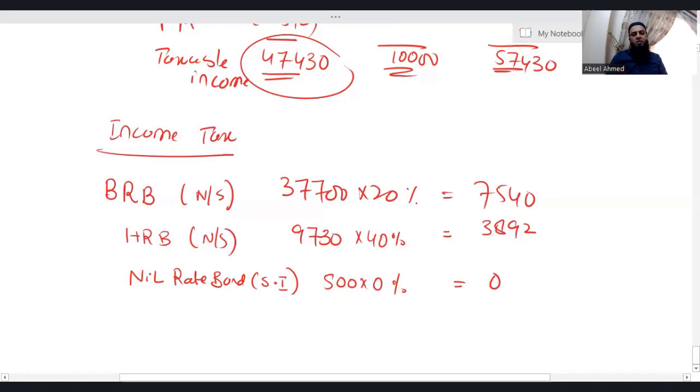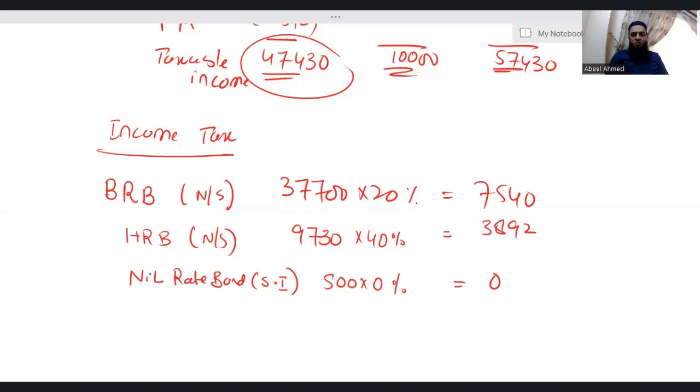So total saving income is 10,000. Out of that 10,000, you have taken 500 in the nil rate band. Now we are left with 9,500, and that 9,500 actually falls in the high rate band. Why? Because the basic rate band is already consumed by the non-saving income. Once the basic rate band is utilized by any income, it is consumed for every income. It will not be regenerated for another source of income. So since the basic rate band is utilized by the non-saving income, saving income will never get the basic rate band in this question.